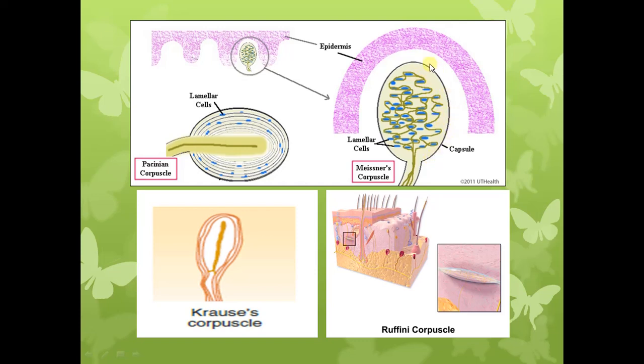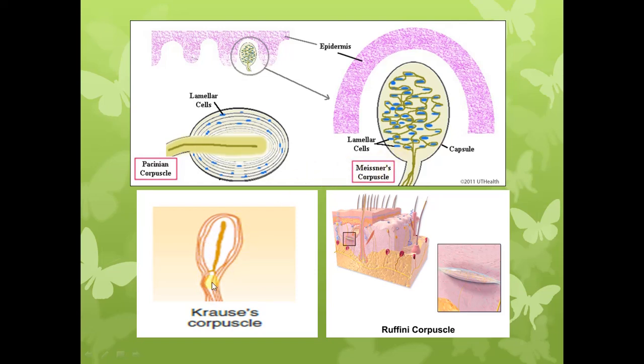This is the connective tissue capsule of the Meissner corpuscle, and inside the capsule there is an irregular mass of cells. As you can see, the cells are present irregularly, and these are innervated by the nerve fiber. So these are the Meissner's corpuscles, and here you can see the Krause's corpuscles or the Krause end bulb, and you can see that these resemble the Meissner's corpuscles.